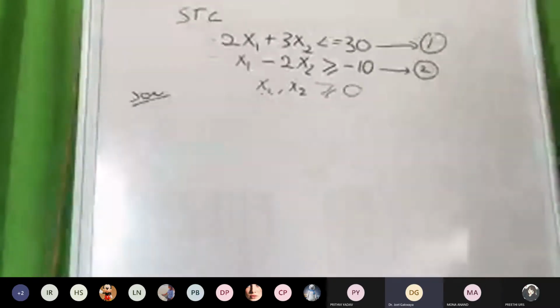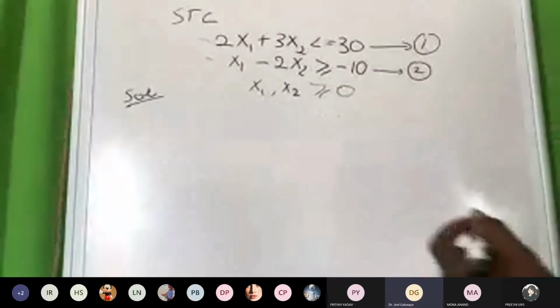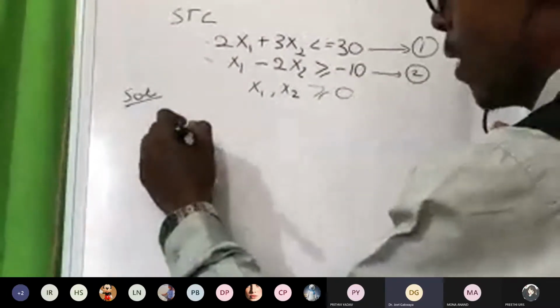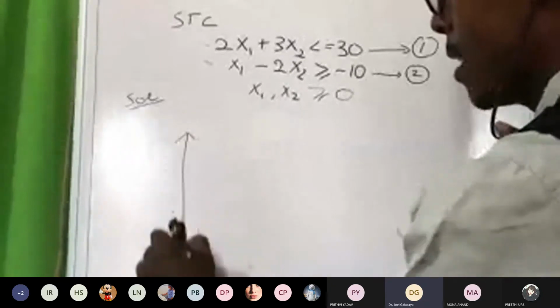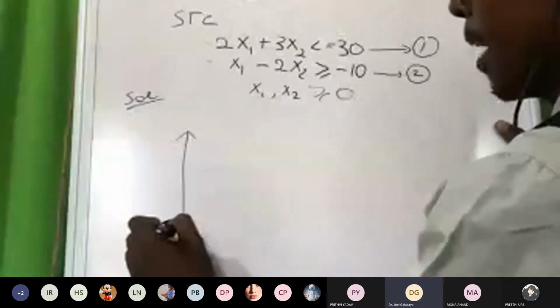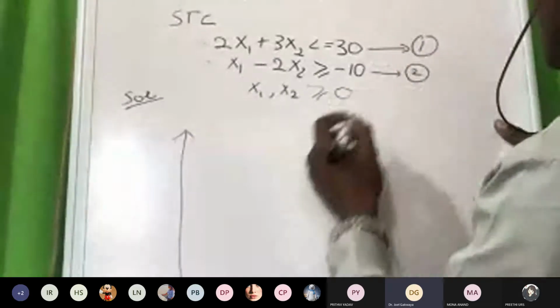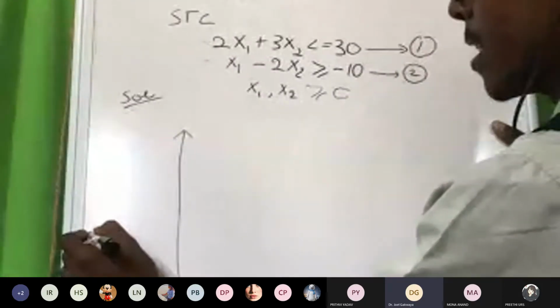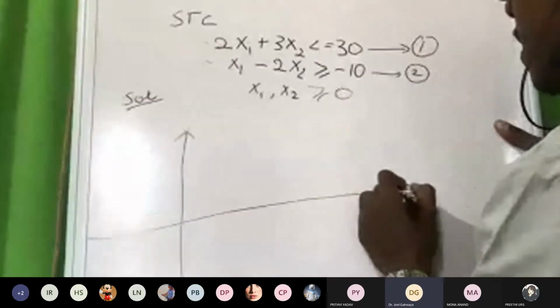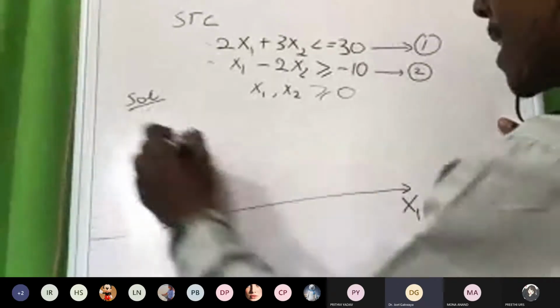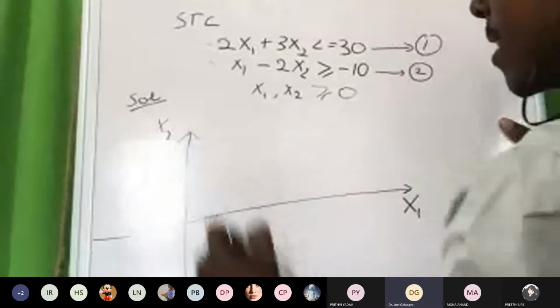So I'm going to draw 2 straight lines. For you, you have to use graph paper, okay? The graph sheet. So I make these lines here, and I make another line here. Since we have the minus, let me also make this straight line like this one. This is going to be the x1 axis, this one the x2 axis.